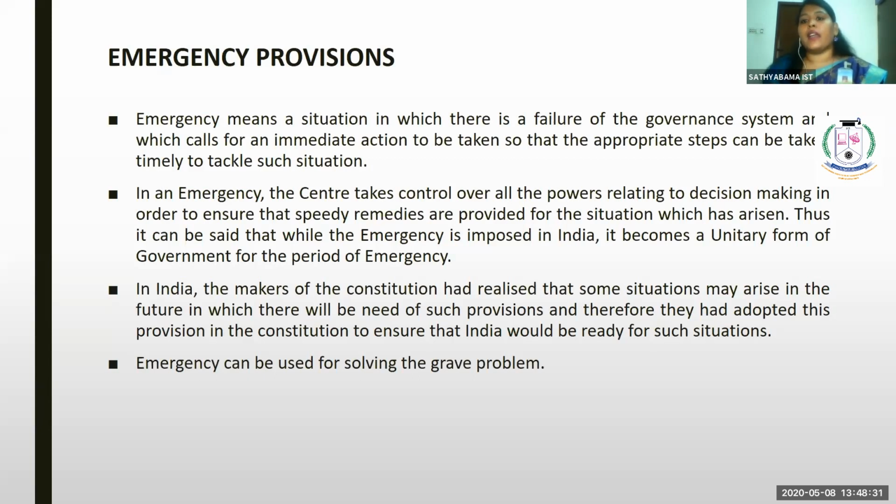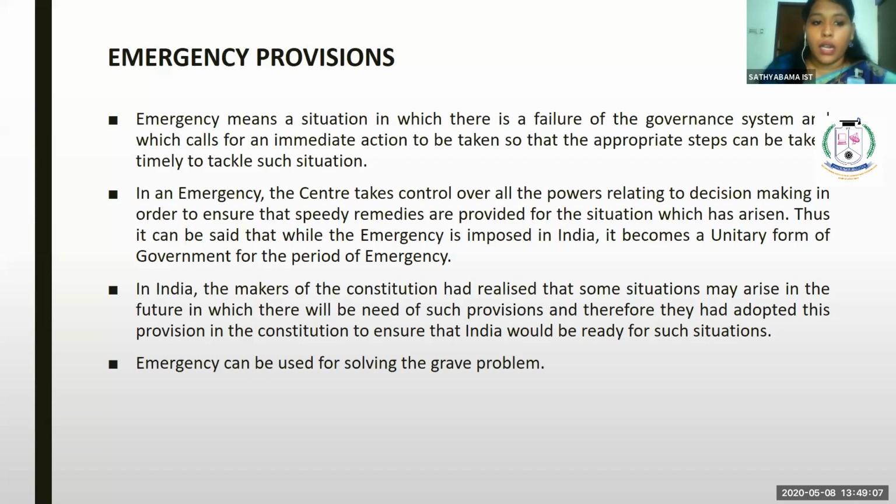In case, just take it for example. If the government announces 144 only after a great increase of COVID-19, there is no use of declaring emergency provisions in the country. There is no use of declaring 144 in the country. So in order to stop everything in the initial stage, it is the duty of the government to declare emergency provisions in the beginning stage itself, in order to give remedies for the state as well as the country to escape from the threat.